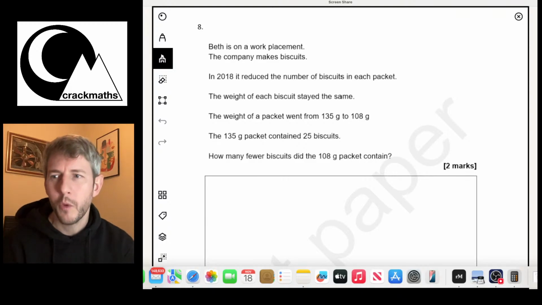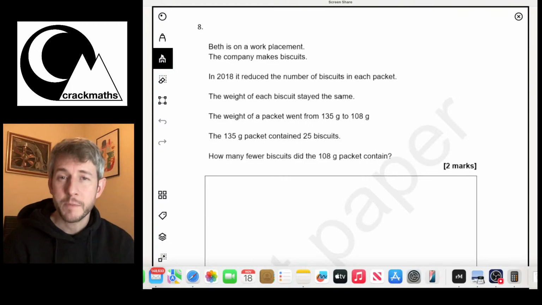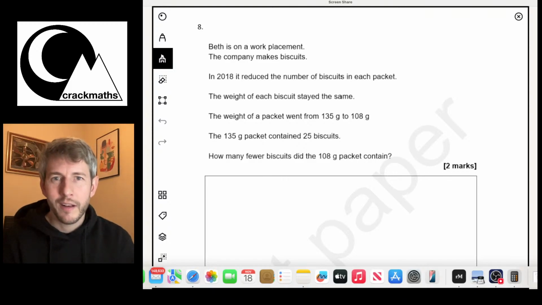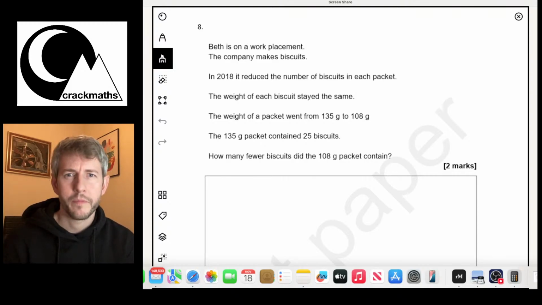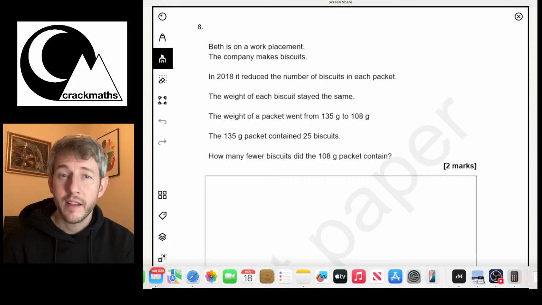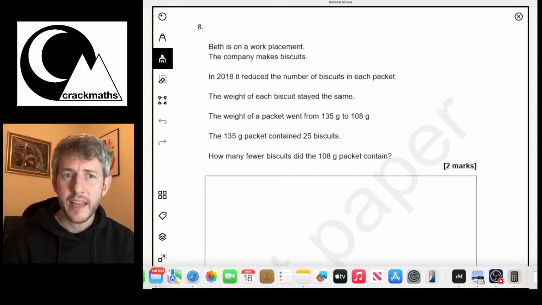So Beth is on a work placement. The company makes biscuits. In 2018, it reduced the number of biscuits in each packet. The weight of each biscuit stayed the same. The weight of a packet went from 135 grams to 108 grams. The 135 gram packet contained 25 biscuits. How many fewer biscuits did the 108 gram packet contain?